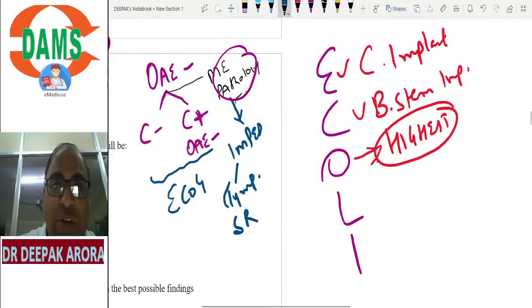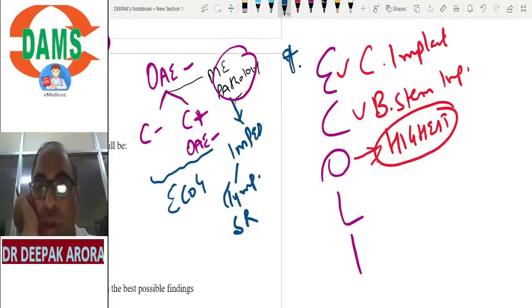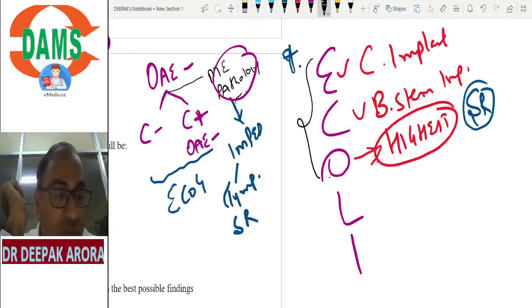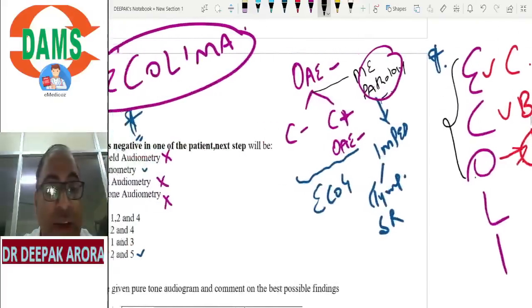I'm just making one star over this topic. They can ask you: the 8th nerve is the area which is stimulated by cochlear implant. Cochlear nucleus is the area which is stimulated by brainstem implant. Olivary complex is the highest center for stapedial reflex. These are the 3 favorite MCQs of your Central Institute. Clear? So Olivary complex, highest center, stapedial reflex.